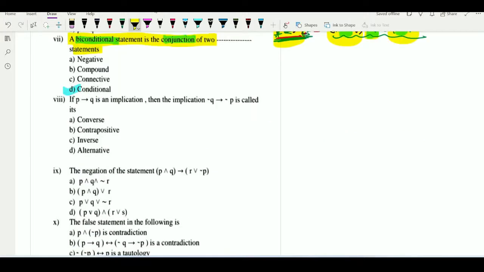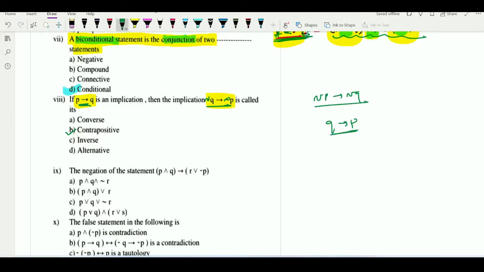Now see in the 8th example, one conditional statement P implies Q is given to us. P implies Q, and this conditional statement negation Q implies negation P is nothing but, we know that it is its contrapositive, because contrapositive of P implies Q is negation Q implies negation P, isn't it? और negation P implies negation Q क्या है? ये है inverse, and Q implies P is what?